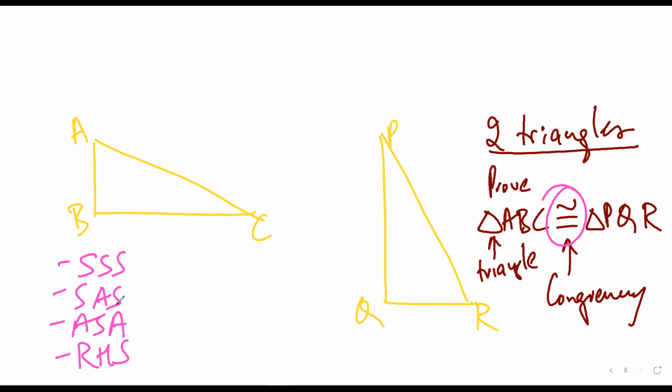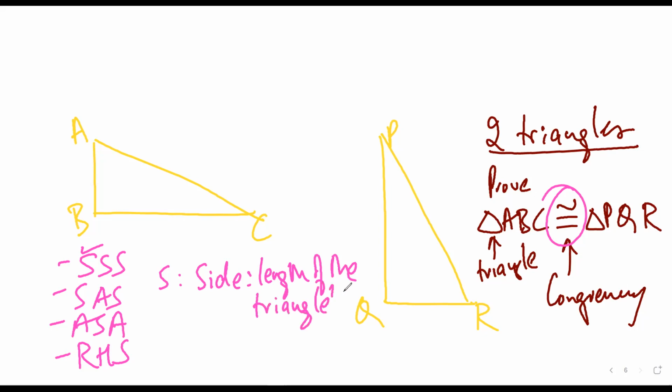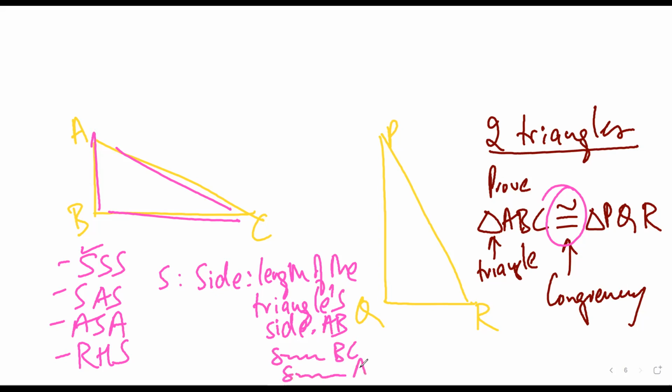But the thing that I want to make clear before we start is that S is the side, or to put it in better words, the length of the triangle's side. Now it can be this side, this side, or this side, and that is why the name of the side has to be specified. So it will be side AB, or side BC, or side AC.